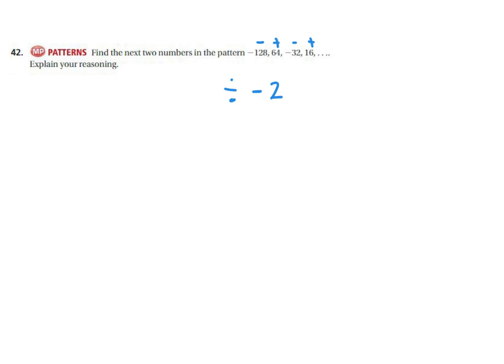So in this next step, I would take positive 16 divide by -2. A positive divided by a negative is a negative. 16 divided by 2 is 8. So my next integer would be -8. And now I'll take that -8 and divide it by -2. A negative divided by a negative will be a positive, and 8 divided by 2 is 4. So my last integer would be 4.